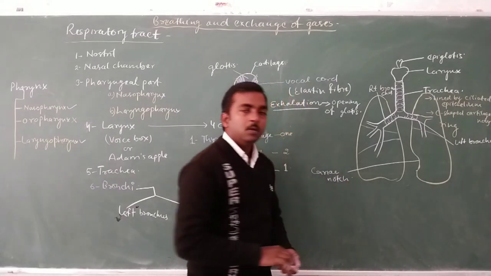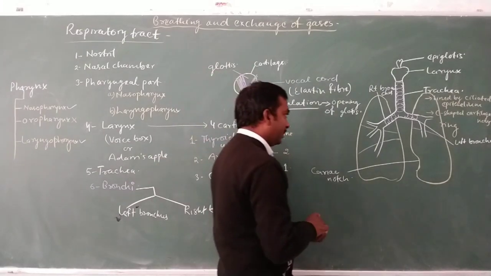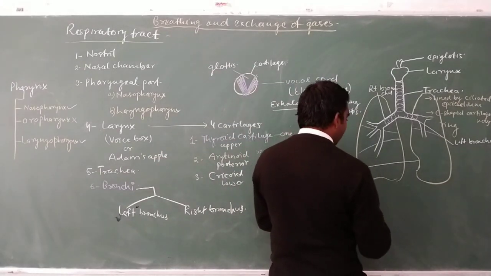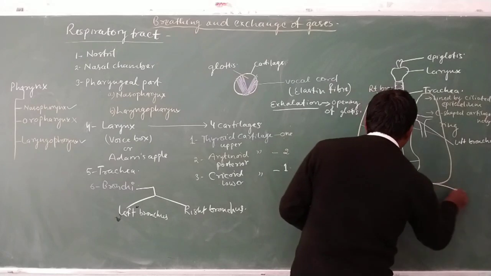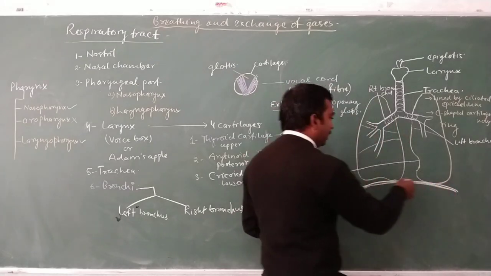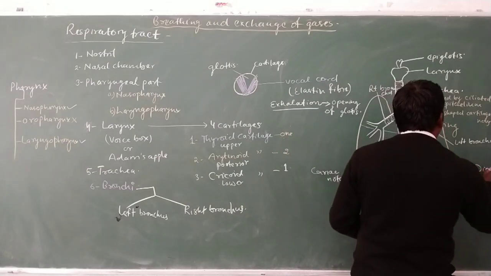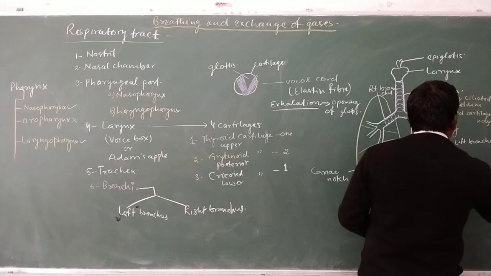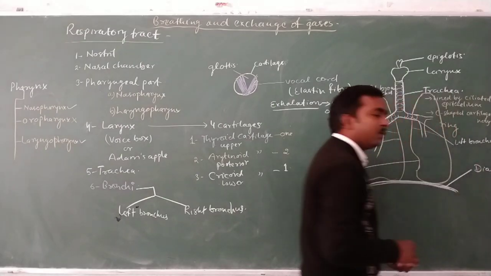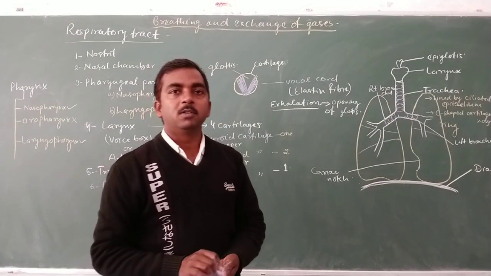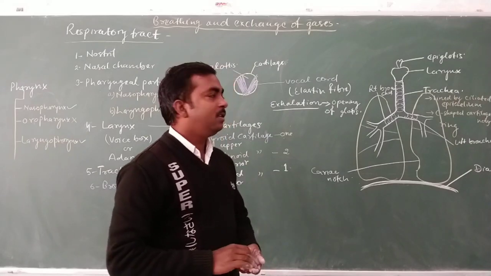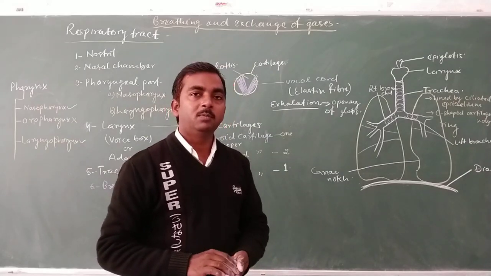And below the respiratory organ, that is our lung, there is a muscular layer, and this muscular membrane is known as the diaphragm. The diaphragm is responsible for the mechanism of breathing inside our body.